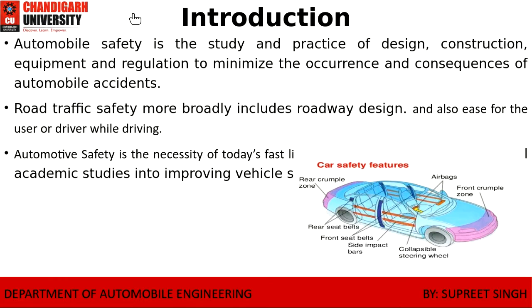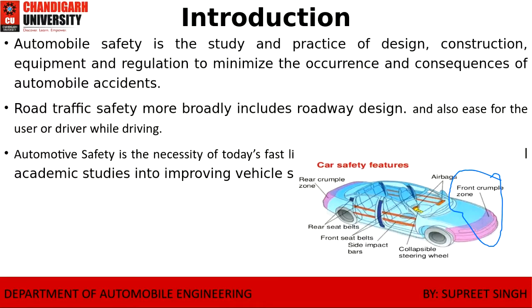If I take a pointer over here and a pencil, and I just circle this region, you can see the front crumple zone. If there is an impact from the front side, naturally there would be a sudden impact load, and the vehicle will move in the backward direction, and the engine will try to come inside the cabin. At that time, the front crumple zone will definitely hinder the engine from moving inside the cabin, and it will provide the protection to the passenger, no doubt.